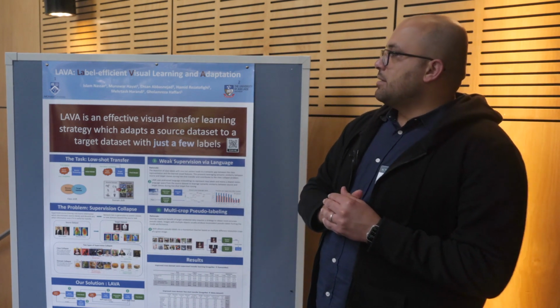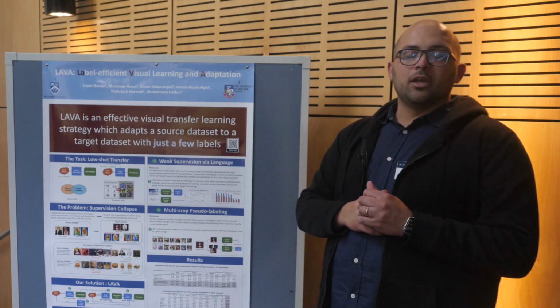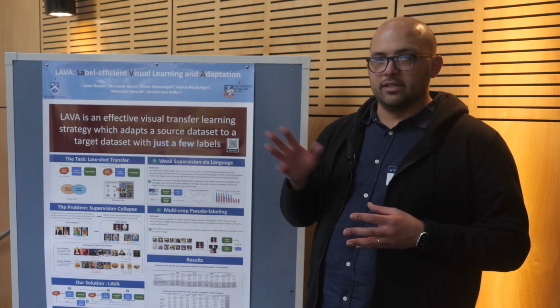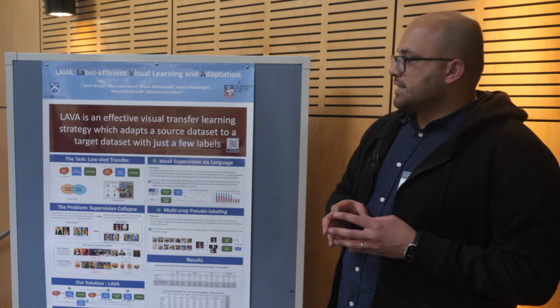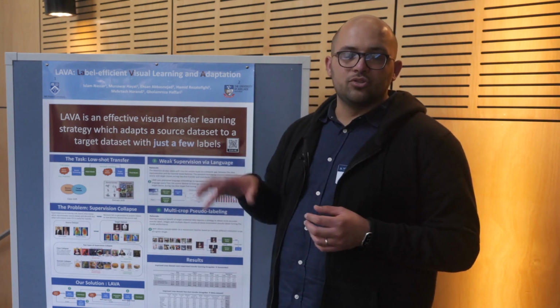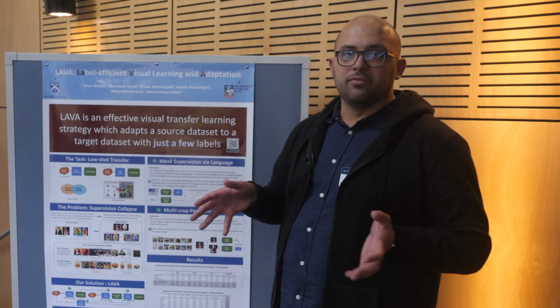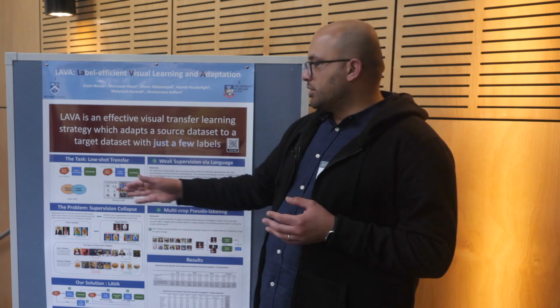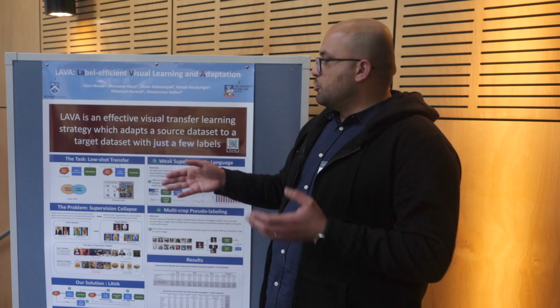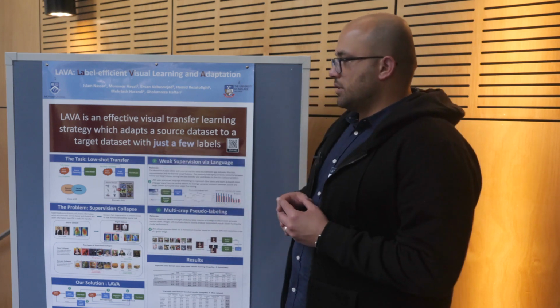So LAVA is a method for visual transfer learning with limited labels, or under the condition of having very few labels in the target data set. The task essentially is that we're trying to transfer a model which is pre-trained on a source data set such as ImageNet, where we have access to the entire labels, to a target data set but with only few labeled instances and potentially some unlabeled instances as well.